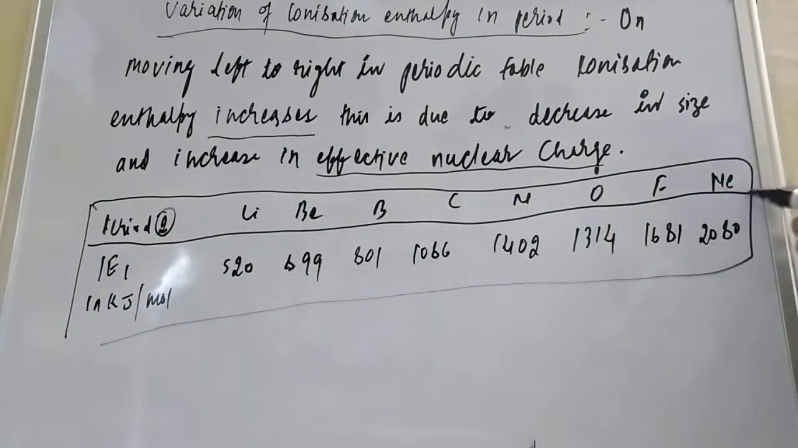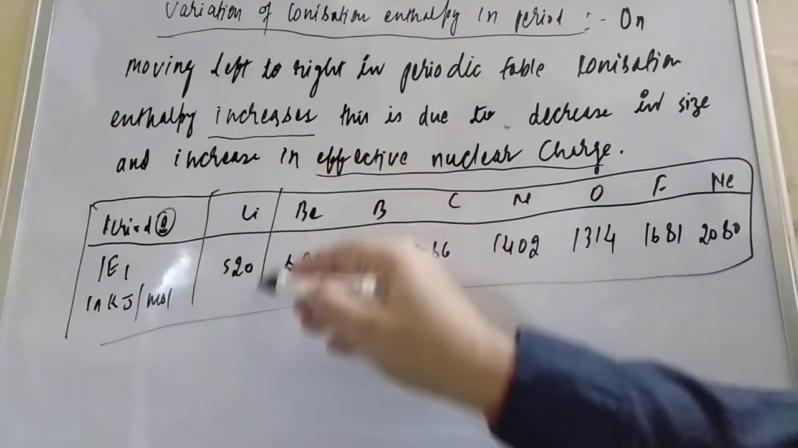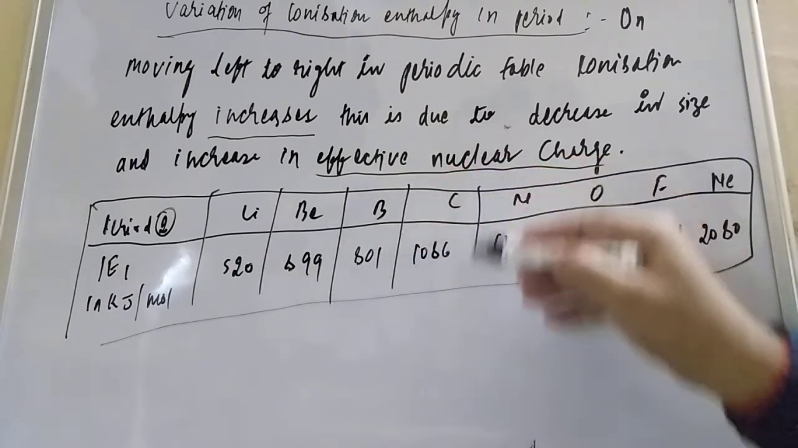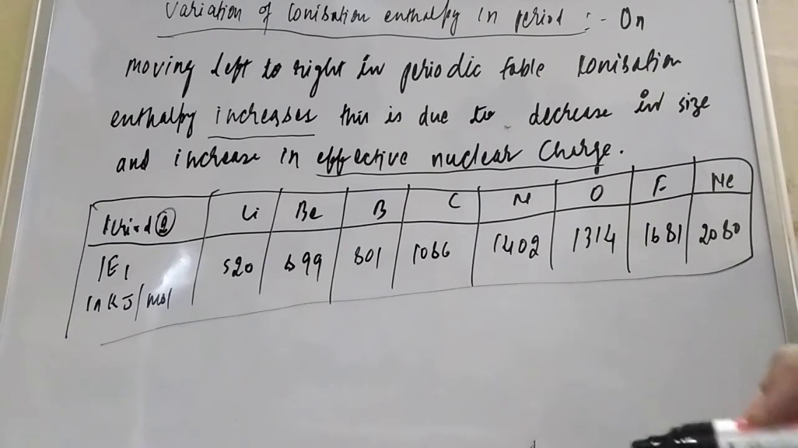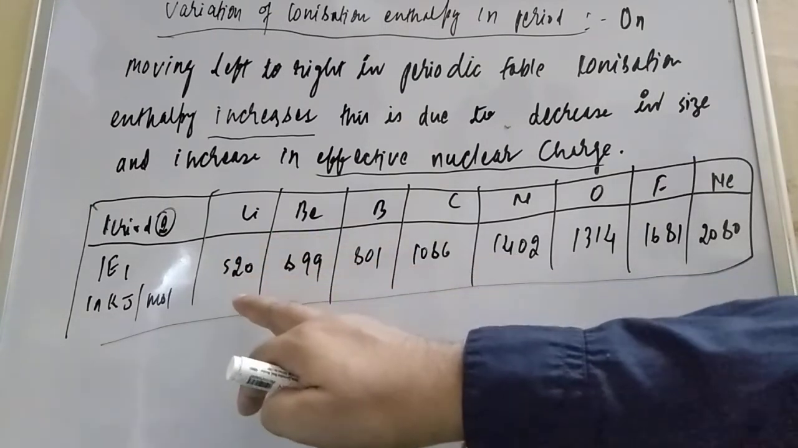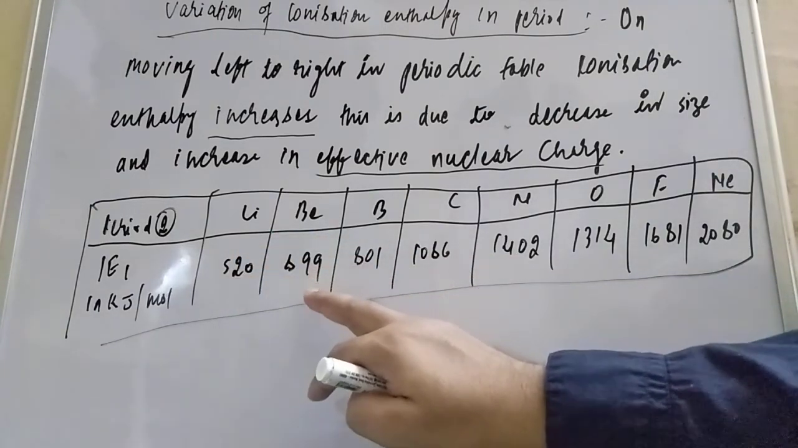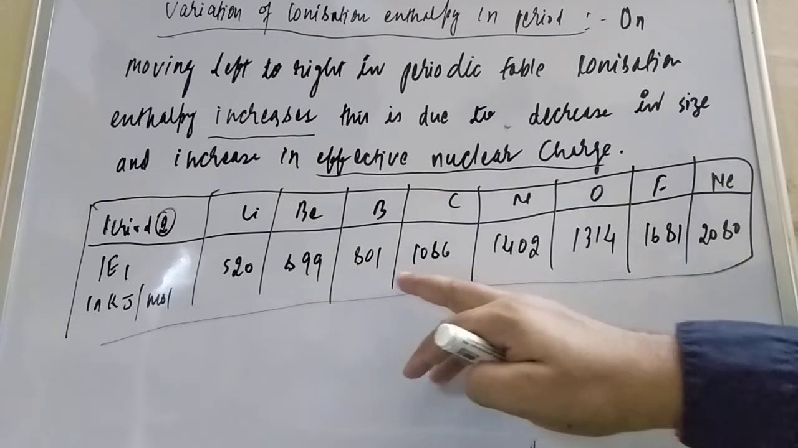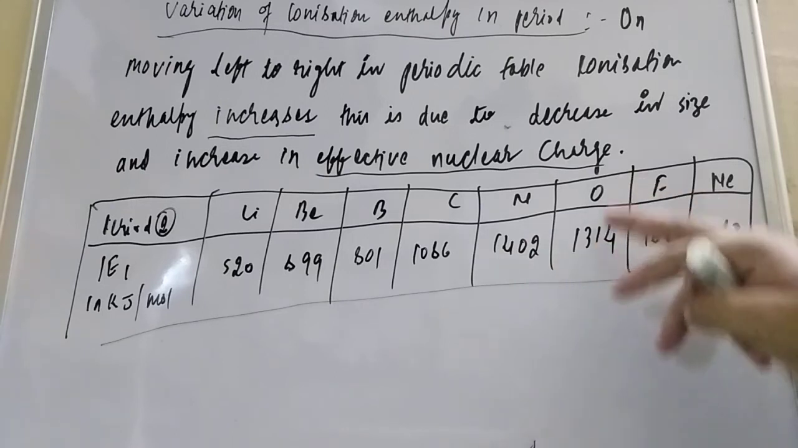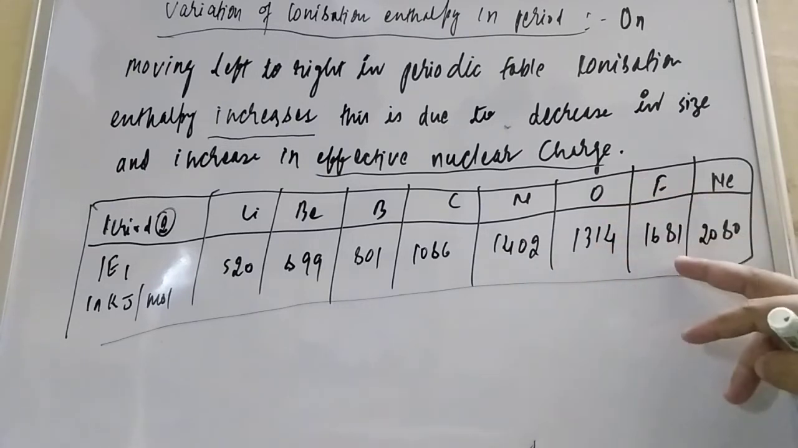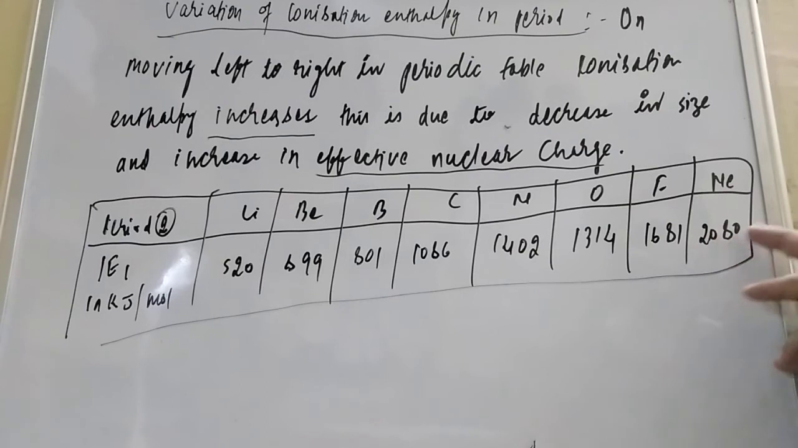So what you will find is that, in general, the ionization enthalpy increases from left to right. The general trend is increasing. How? Lithium is 520. Then beryllium 899, boron 801, carbon 1086, nitrogen 1402, oxygen 1314, fluorine 1681, neon 2080.